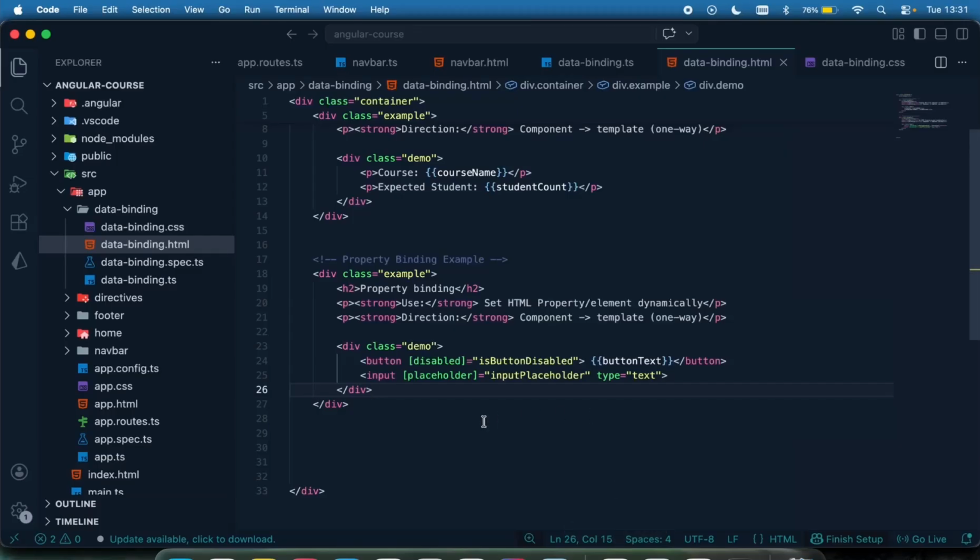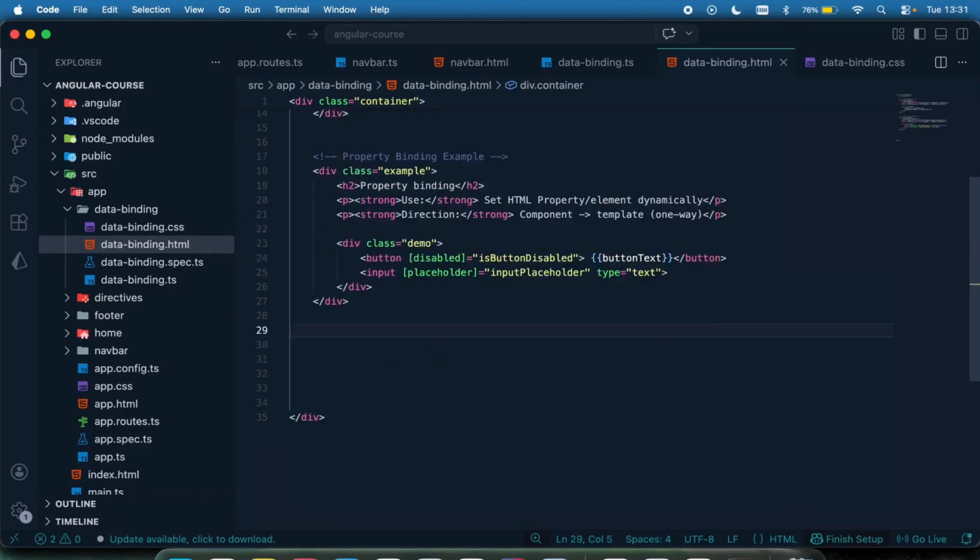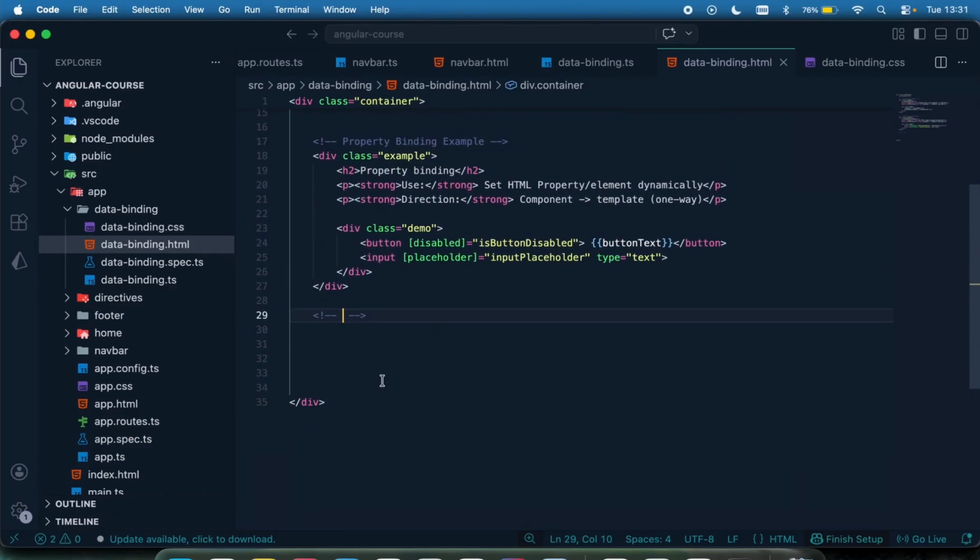So let's look at how to display images. I'm going to move down right here, scroll down, and say display images. This is not just for images, it's for videos, for audio, and for other things. Basically the same pattern. I'm just going to display an image to show. We are going to display an image using both property binding and the regular src attribute.